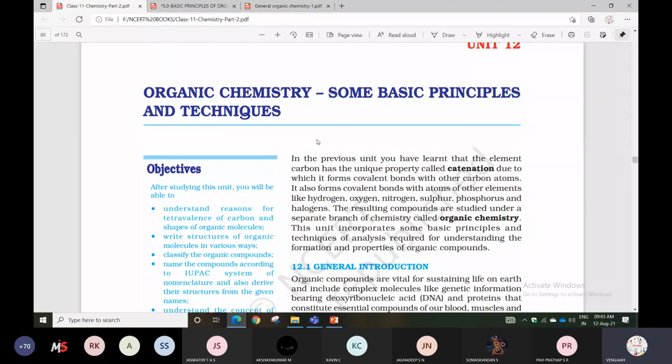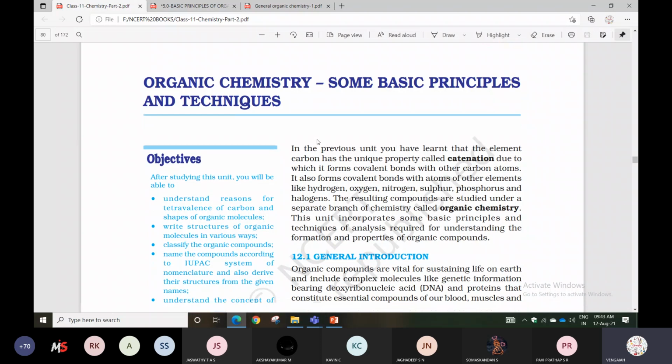Write the structures of organic molecules in various methods. Many types of structures will be there in this chapter; until now we know the Lewis structure. Next is the classification of organic compounds: how carbon compounds are classified, and the naming of organic compounds according to IUPAC.